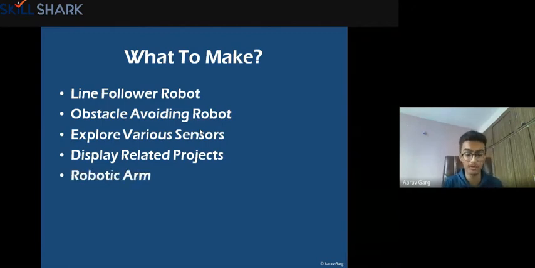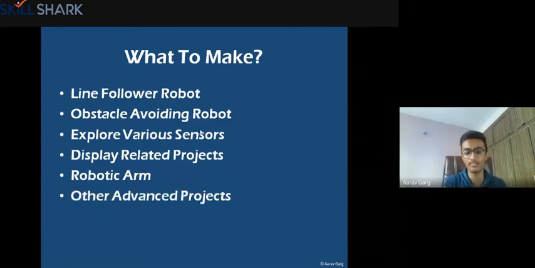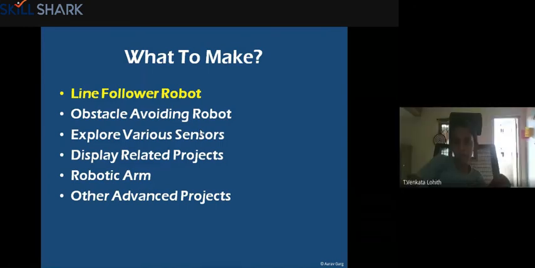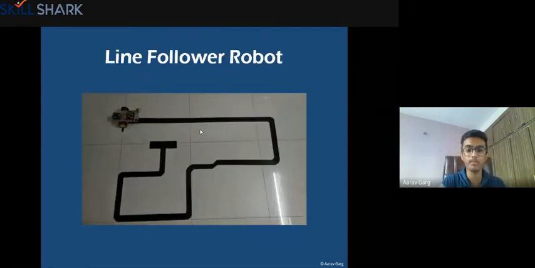Then, after getting into advanced levels, you can go on to a robotic arm. I showed you the industrial robot in the starting. It's something like this, an arm, right? So you can do that. These are some basic things, and you can also go to some advanced projects. Now I'll tell you how to go about making a line follower robot, because that is the simplest and most basic robot that you can make. When anyone starts out with their journey in robotics, it is recommended that they go with this line follower robot. So this is a line follower robot. We'll see it in action.